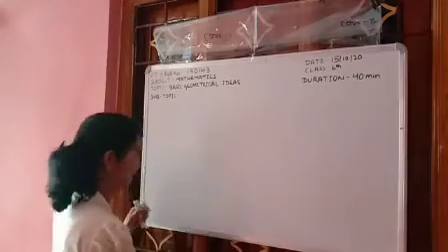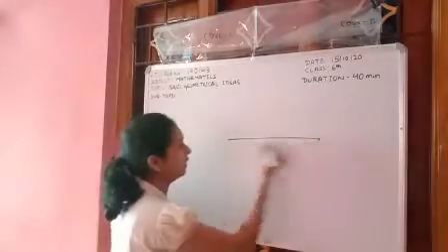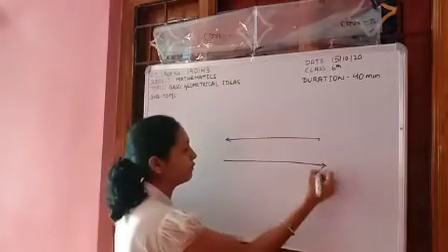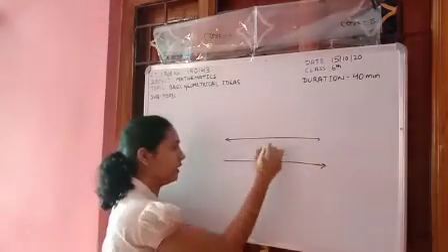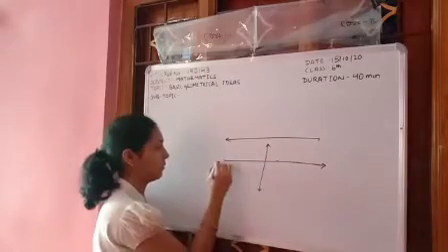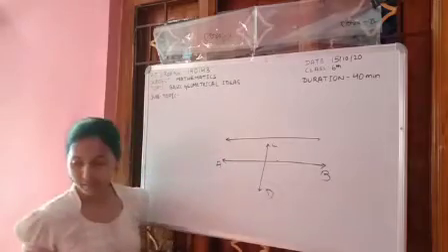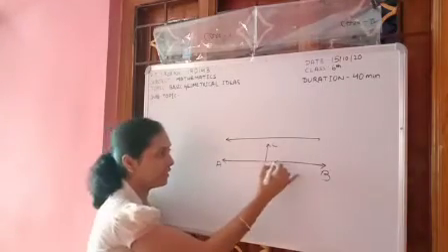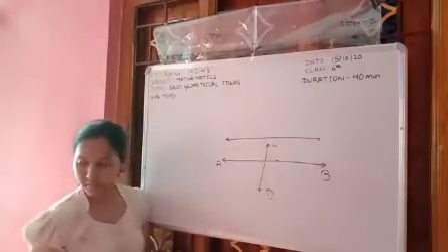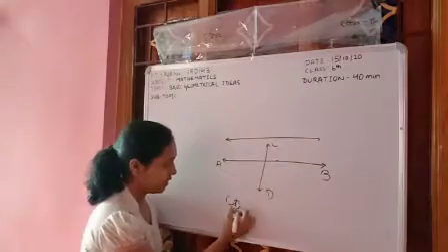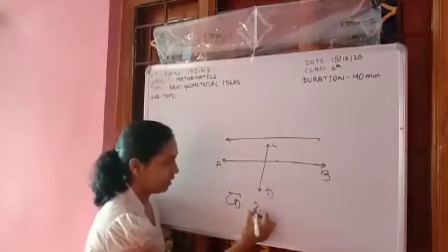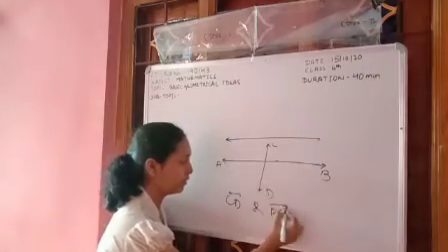Then in this figure you have to find out the intersecting lines. Aisa, tell which lines are intersecting with each other. CD and AB. Very good.